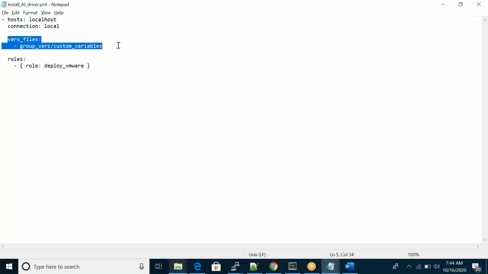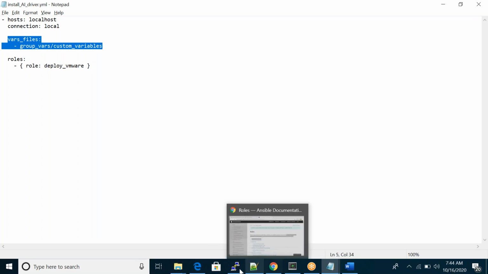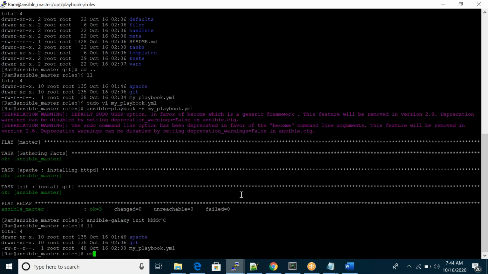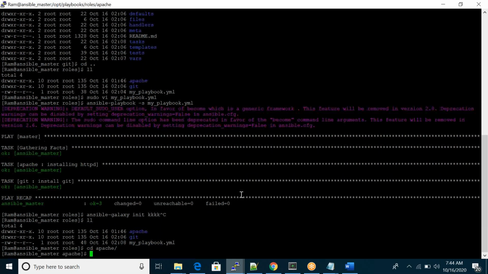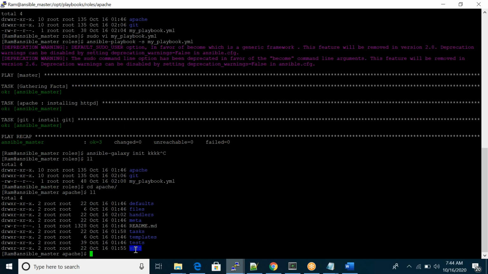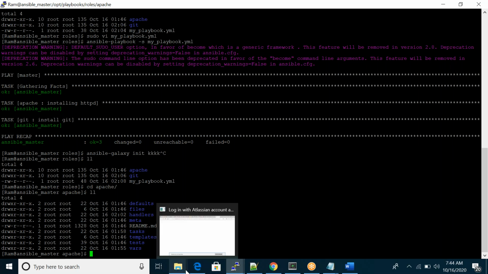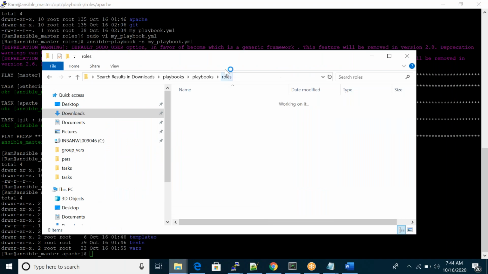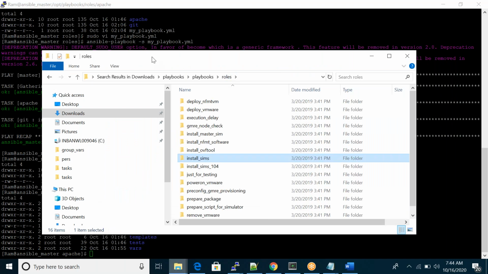So what does this mean here? If you see our roles, take any one role, go to Apache. Here you can see variables. In this directory, you can mention that role related variables. Just assume that you have n number of roles. Here we have n number of roles.